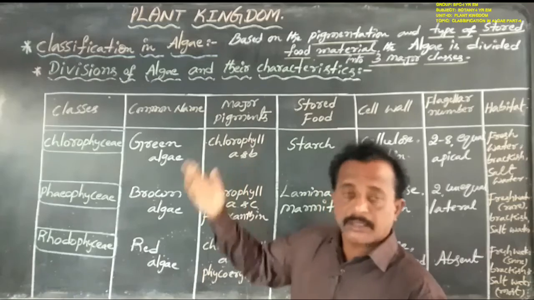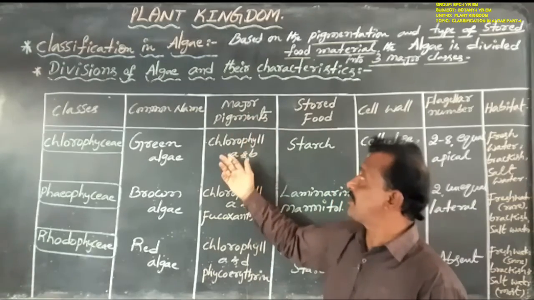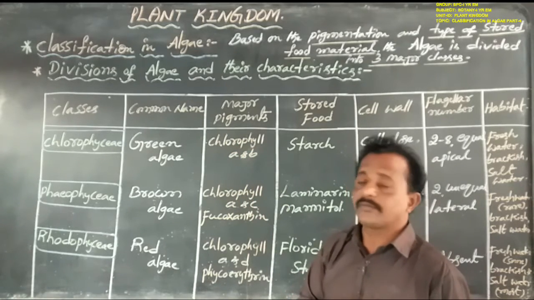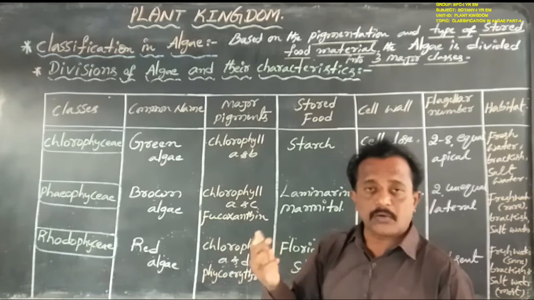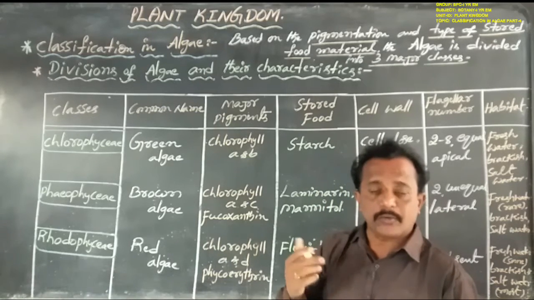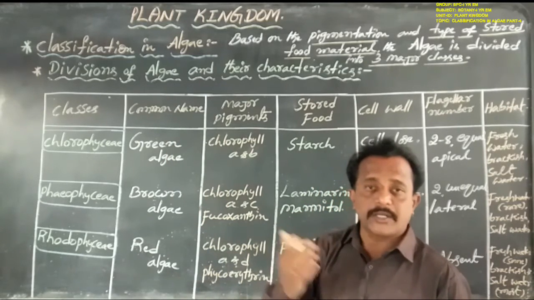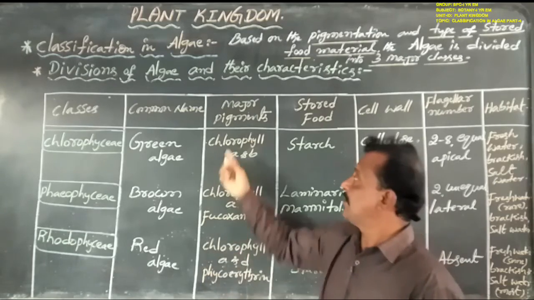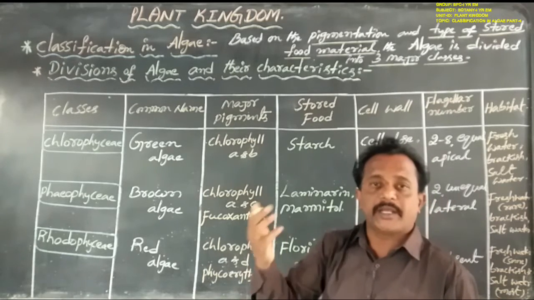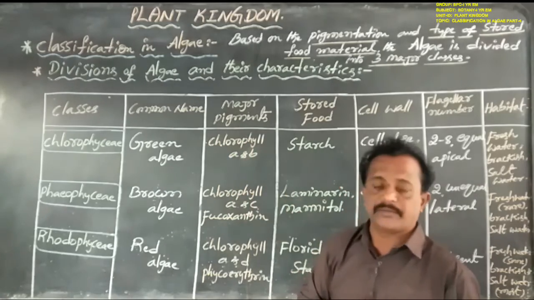Because of the dominance of some major pigments, especially chlorophyll A and chlorophyll B. The members of Chlorophyceae are commonly known as green algae and always appear green or grass green in color, because of the presence of photosynthetic pigments, mainly chlorophyll A and chlorophyll B.